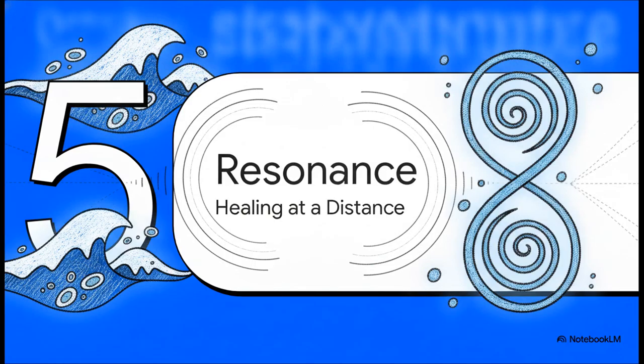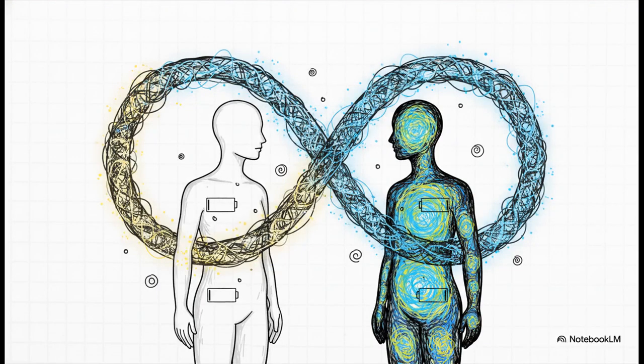Which leads us perfectly into Section 5, resonance and entanglement, healing at a distance. This is maybe the most mind-bending part of the whole explainer. If we emit light that carries biological information, how does that translate into profound healing, especially across a distance? Well, the answer lies in resonance and quantum entanglement. At a subatomic level, your mitochondria already utilize a phenomenon called quantum tunneling just to transport electrons.